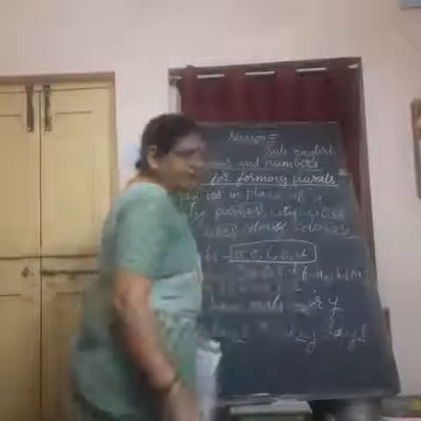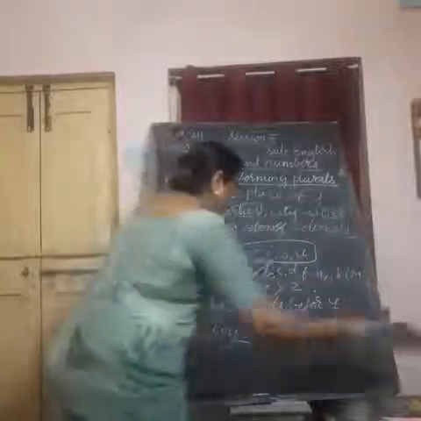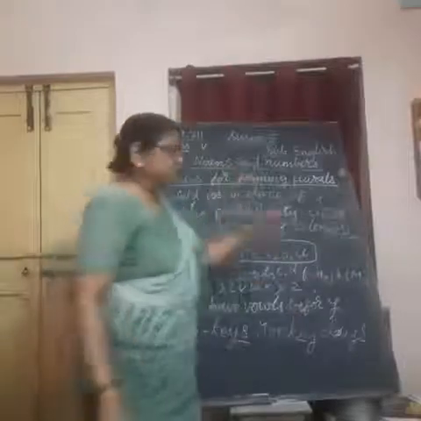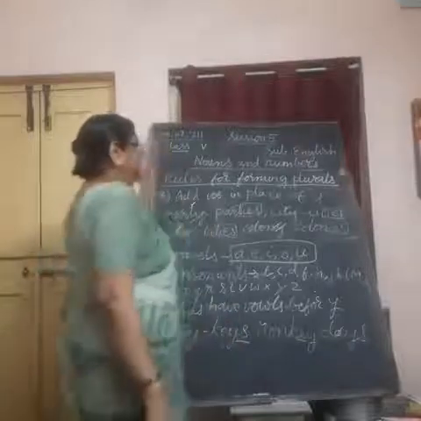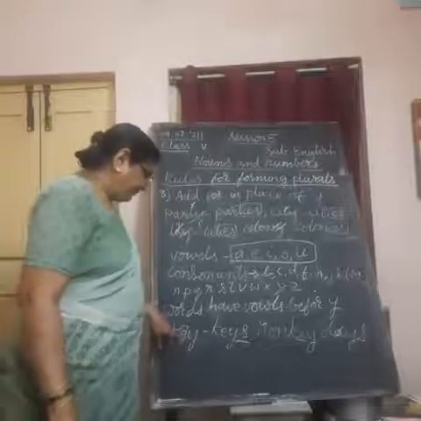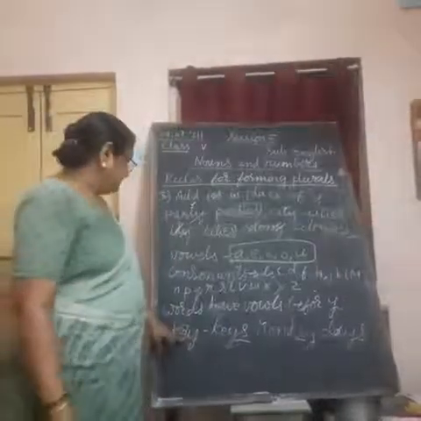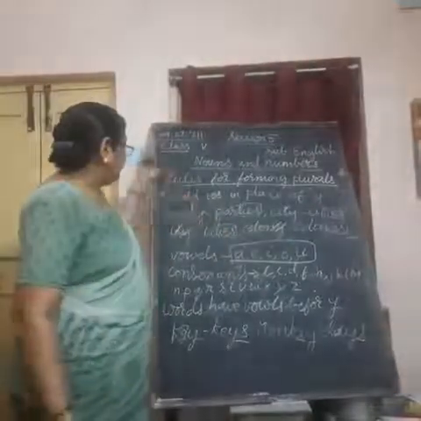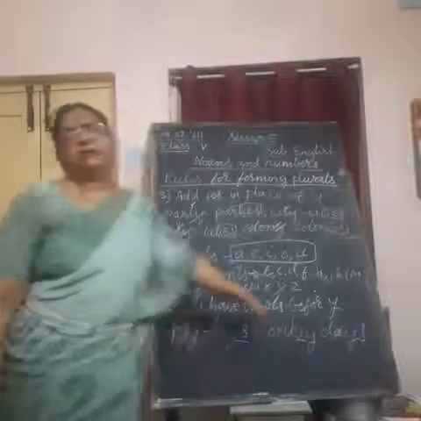Understand? Play, ray, etc. If you get a vowel before Y, then we are adding just S. Though we get Y at the end, we should not add IES. When the word has a vowel before Y, we need not add IES, only S we have to add.